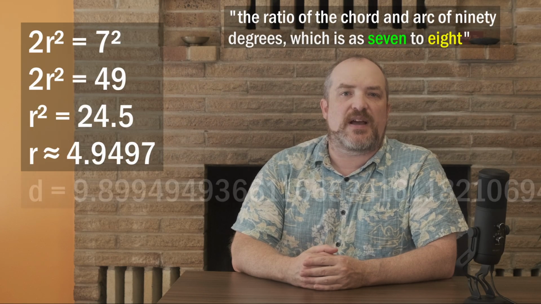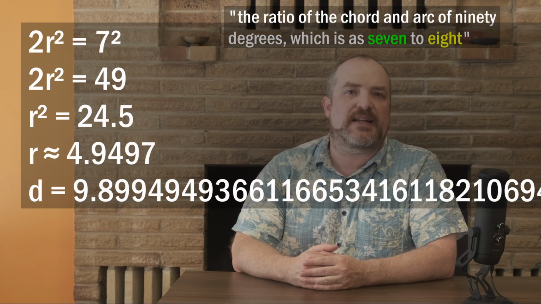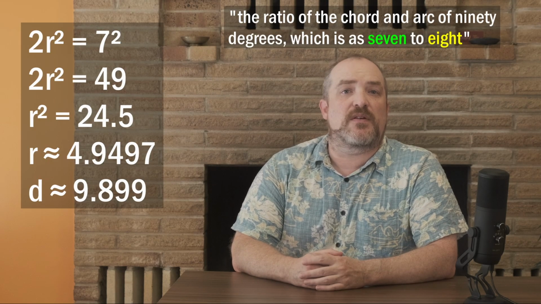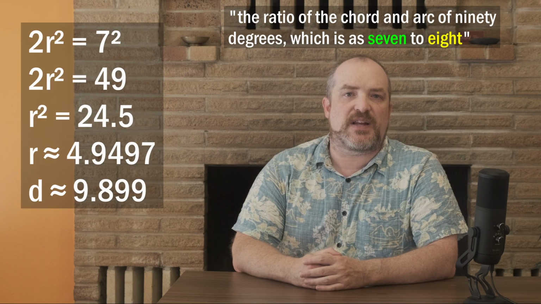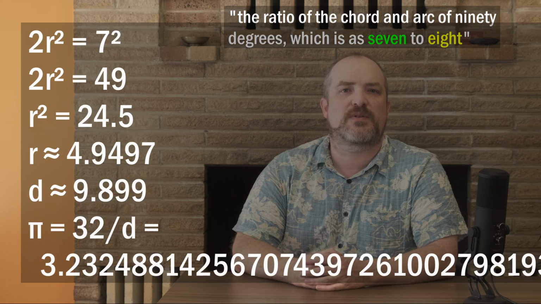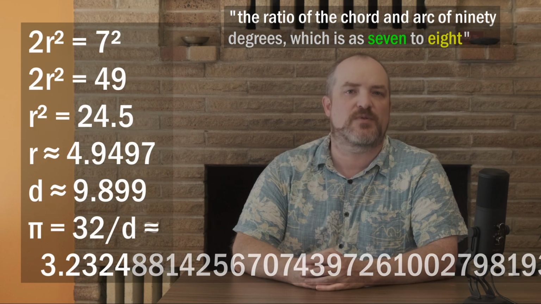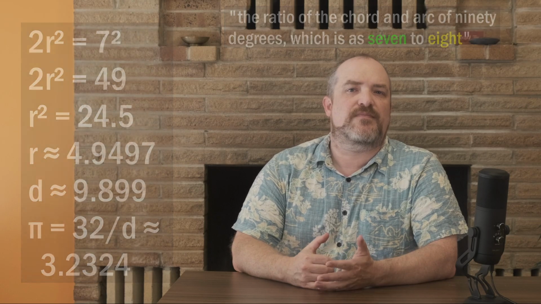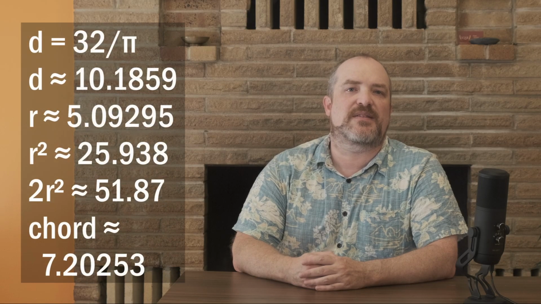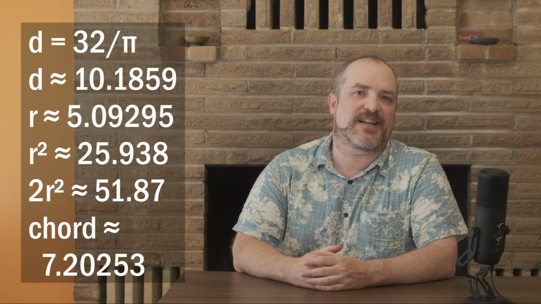Doubling that to get the diameter, we have 9.899 and a bit. Assuming the circumference is still pi times the diameter, that gives a value of pi equal to 3.2324 and some change. Using normal pi, by the way, the 90-degree chord of a circle with circumference 32 is about 7.2025, not 7.